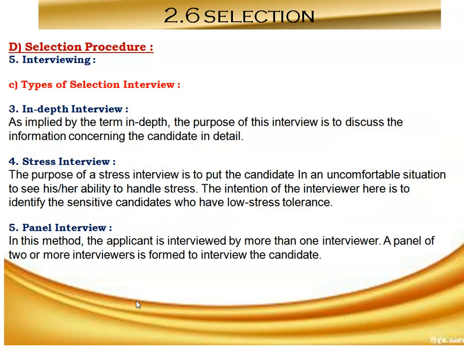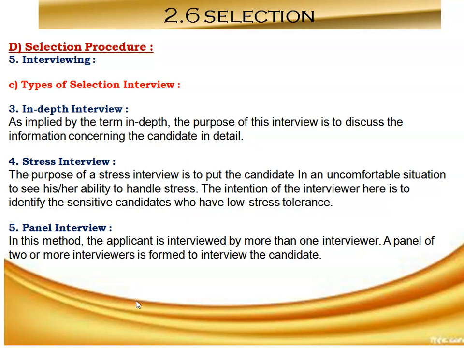Then the next type of selection interview is the in-depth interview. As implied by the term in-depth, the purpose of this interview is to discuss the information concerning the candidate in detail. Also we can say that in this type of interview, the candidates are examined extensively in core areas of knowledge and skills of the job.